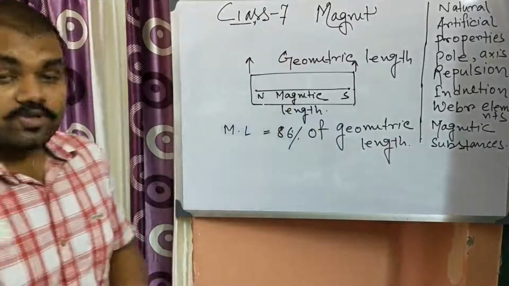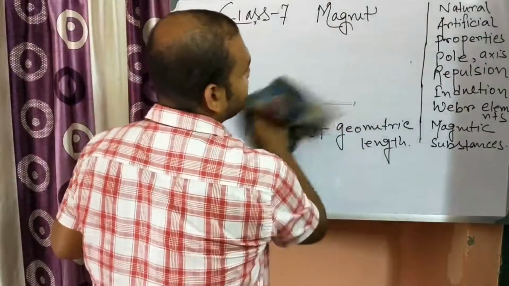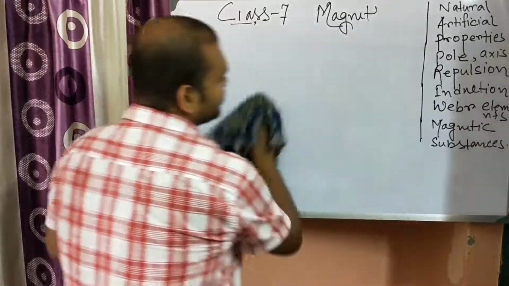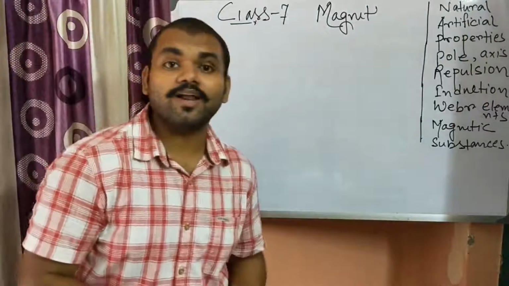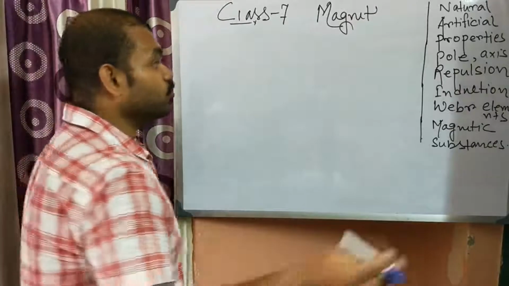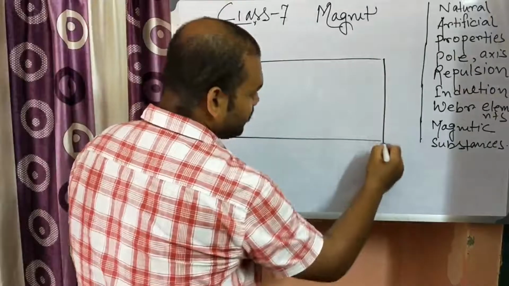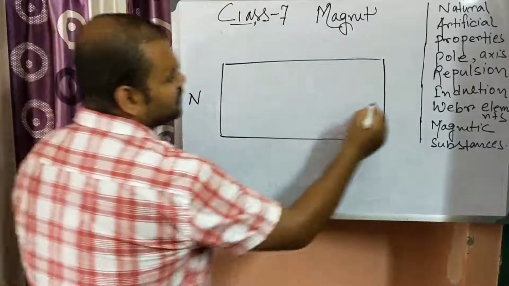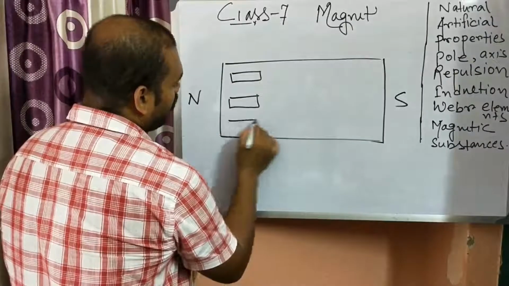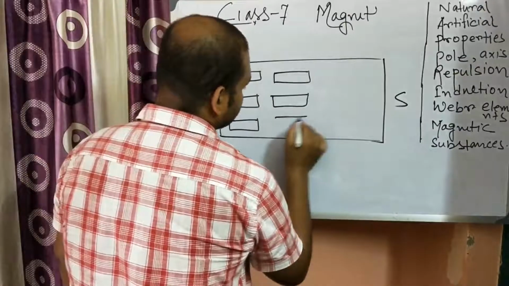Okay, now we need to know about the Weber element. What is the Weber element? It is a theory of the scientist Weber that all magnetic substances, and in case of a magnet, there are some molecular magnets present in them, known as Weber elements. Suppose this is a big magnet. Now in the molecular picture, suppose this is north, this is south, so there are a number of very small molecular magnets present